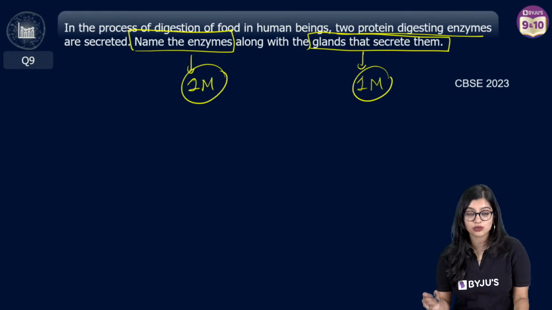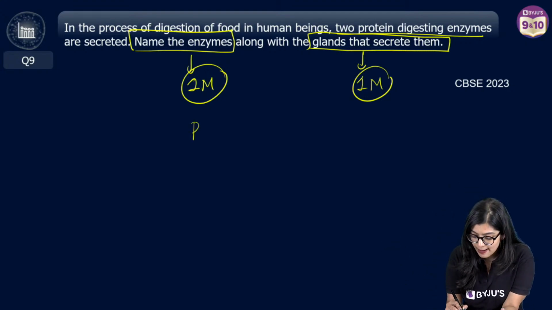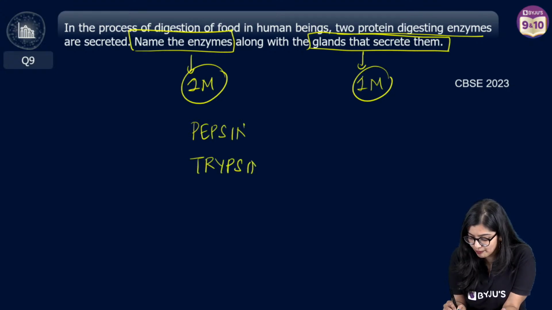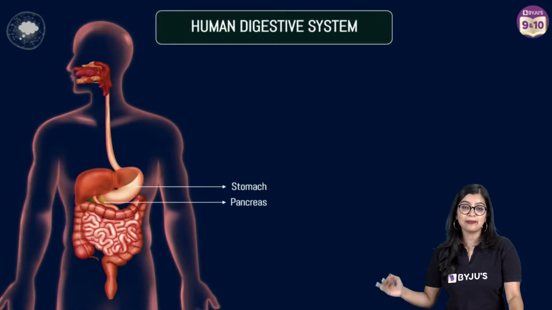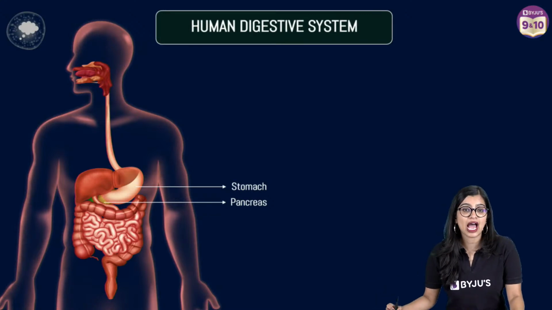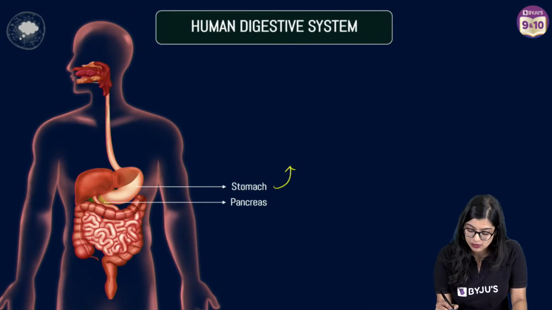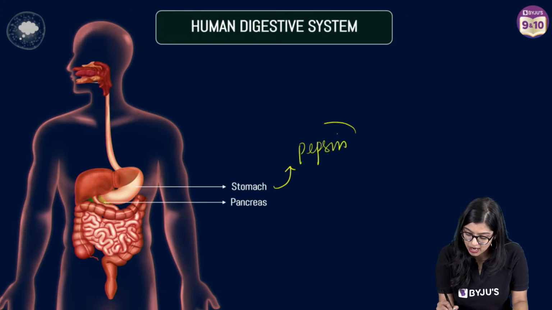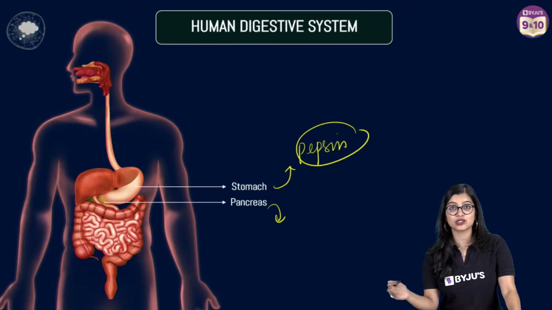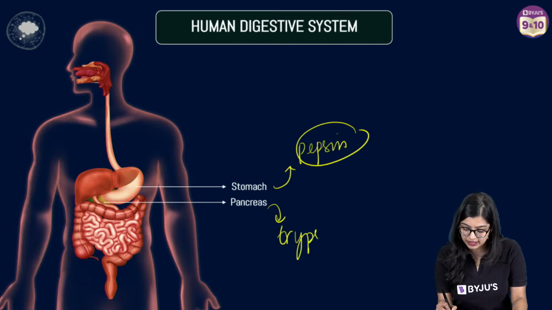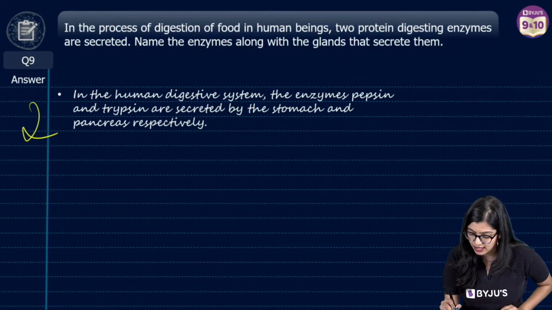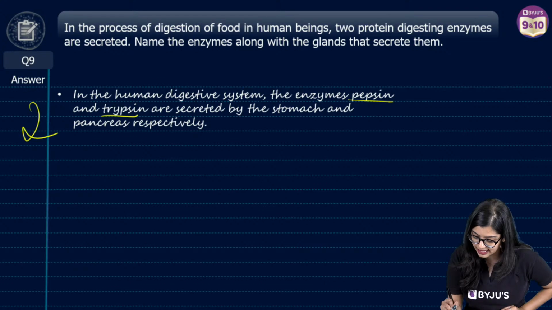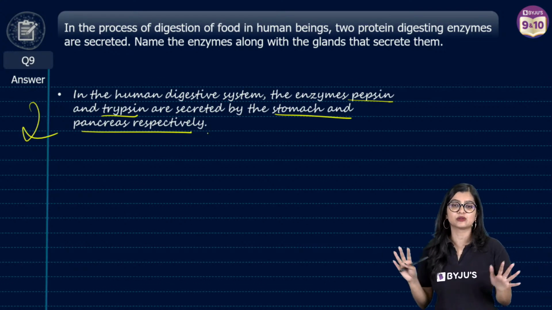Your 2 enzymes which are protein digesting are pepsin and trypsin, right? So pepsin and trypsin are responsible for digestion of proteins. Now your stomach and pancreas are responsible. Stomach is responsible for producing pepsin, and it is a part of your gastric juice. Pancreas produces pancreatic juice, which is responsible for the secretion of trypsin. Easy peasy. If you write this, you will get 2 marks, right? 2 enzymes are pepsin and trypsin secreted by stomach and pancreas respectively.